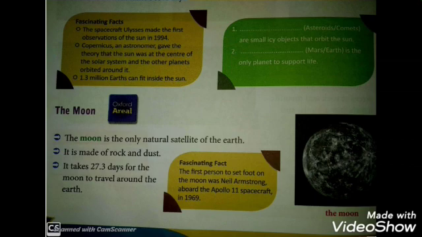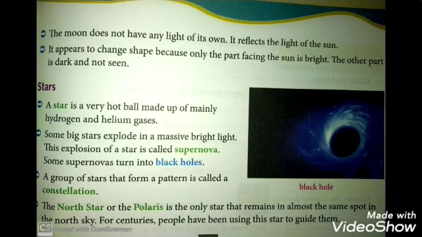Okay students, so now we'll see what are further points in Moon. The Moon does not have any light of its own. It reflects the light of the Sun. The reflection of the Sun is the light of the Moon.